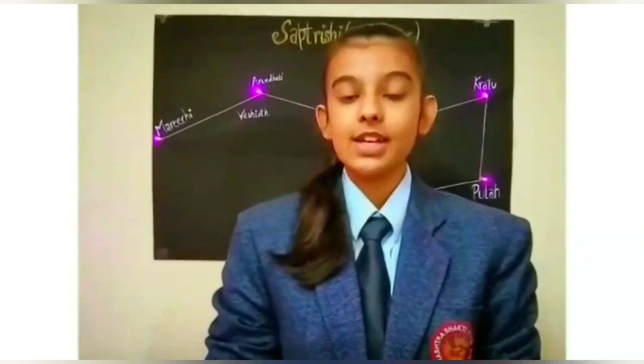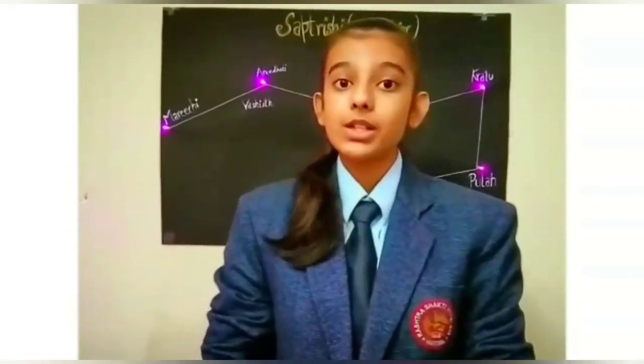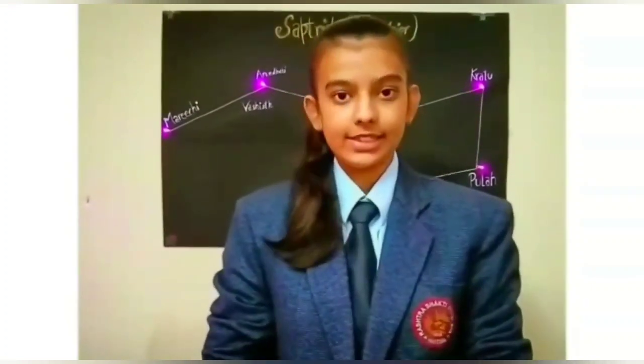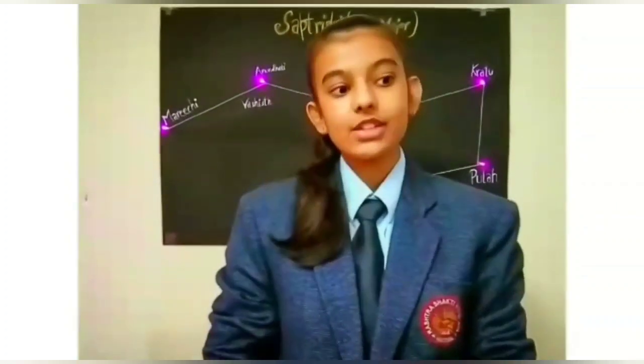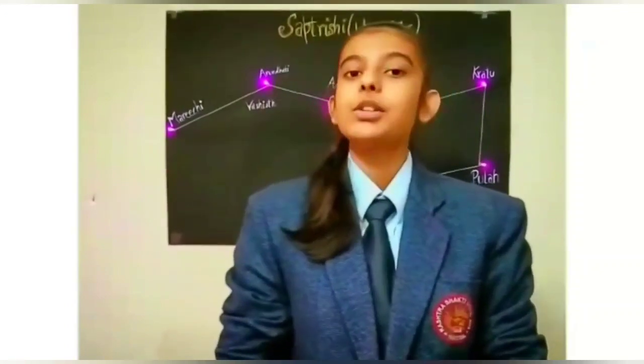Saptarishi consists of 7 rishis or sages who are glorified in the Vedas and other literature. It is said that some rishis were Manasputra of Lord Brahma, which means sons born from Brahma's mind. The Vedas consider the 7 sages as the founders of the Vedic religion, and their wives were sisters and were called Kritika. Now let me tell you another story of Saptarishi and the slightly visible star Arundhati.